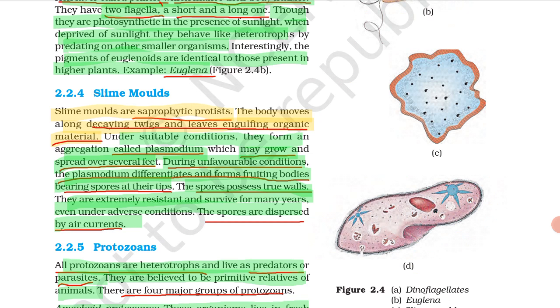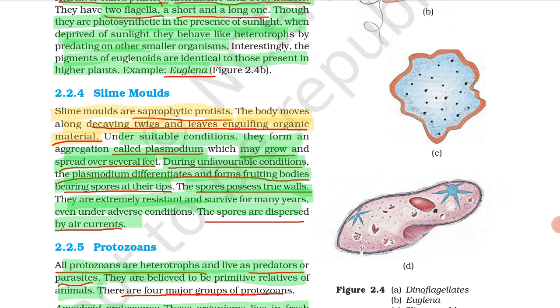The body moves along decaying twigs and leaves, engulfing organic material. For example, in a forest, wherever there is a dead or decaying part, the slime mold moves through that decaying part and engulfs all the decaying material present on the surface.